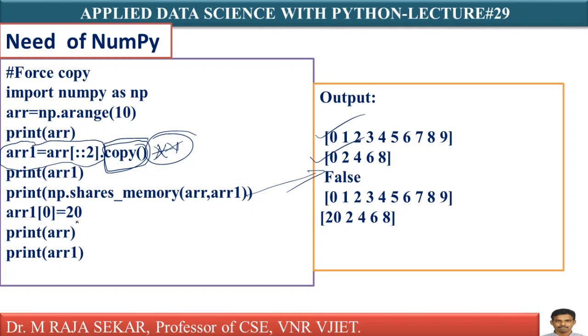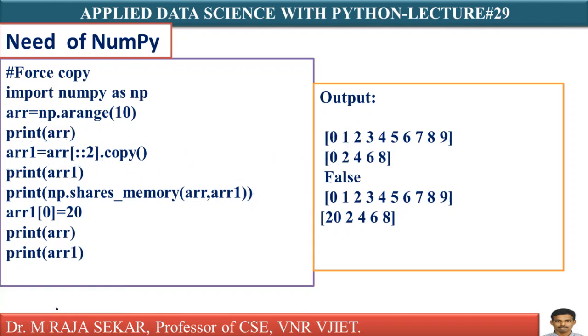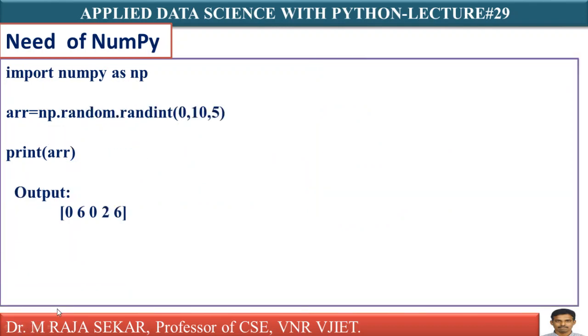If you change something in ARR1, this is my ARR1, here I am replacing with 10. If you print ARR, the same 0 remains. It will not get updated. Whereas in ARR1 you can see the update. Why? Because these are two separate arrays. If it creates two separate arrays, that element will not get updated.